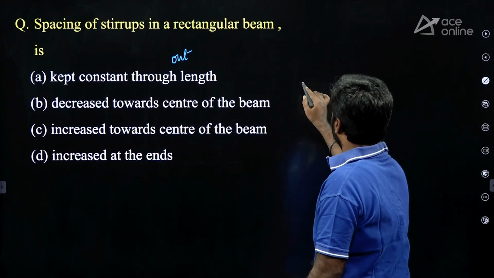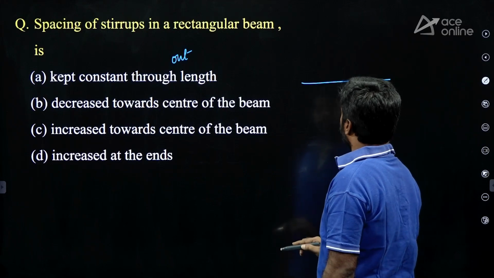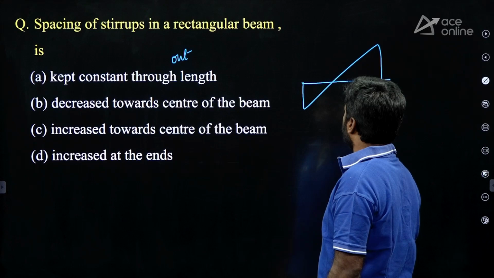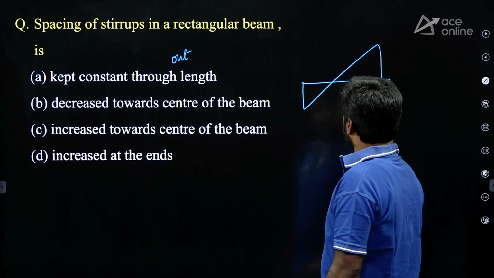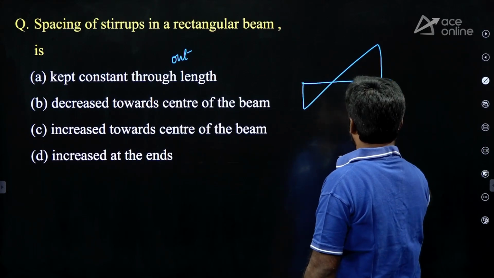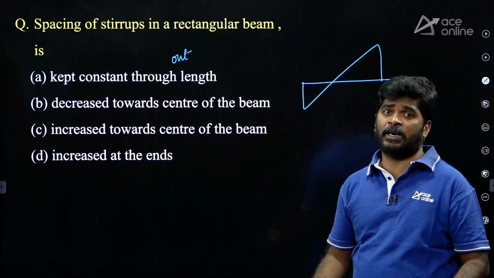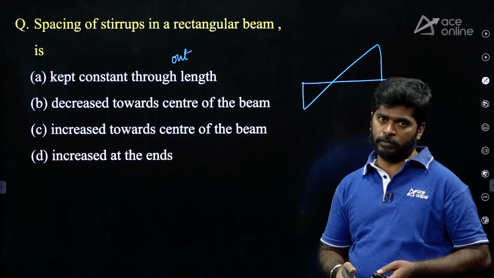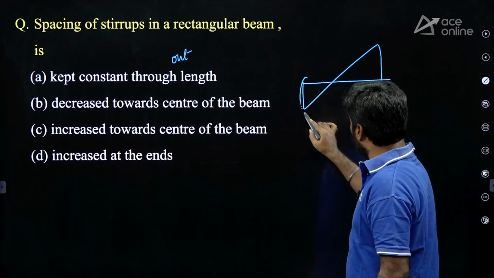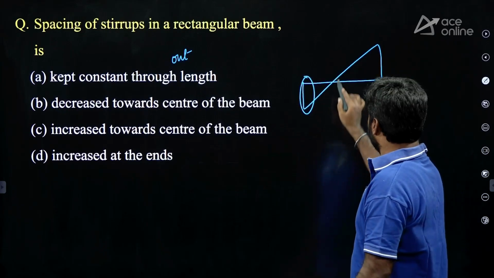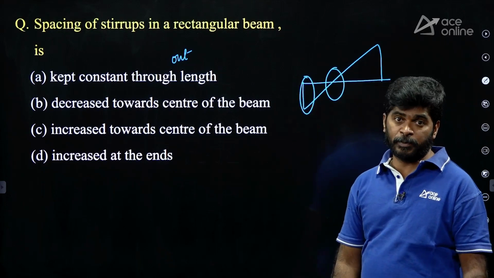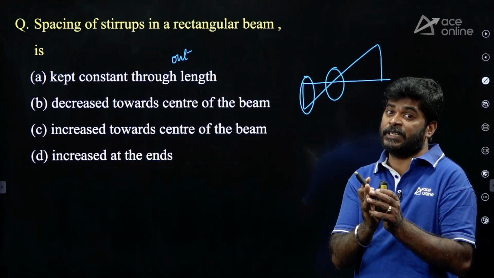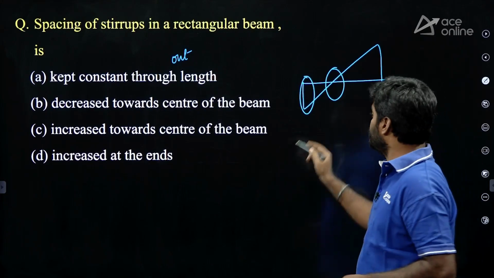My dear, if you take the general case, a simply supported beam subjected to UDL, then the shear force diagram looks like this. Here shear force is not constant throughout the length. As shear force is not constant, there is no need to maintain the same spacing throughout the length of the beam. Shear force is more near the supports and less near the midspan. So maintain less spacing near the supports.